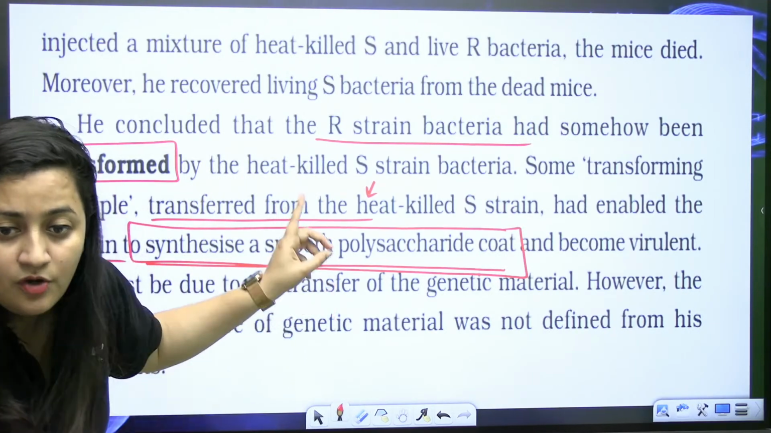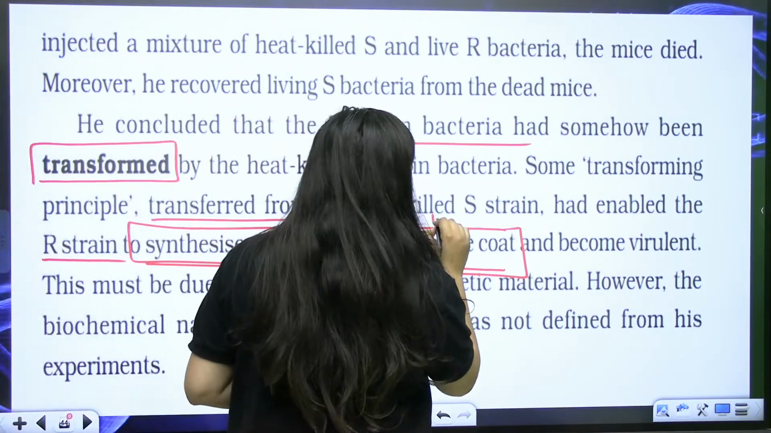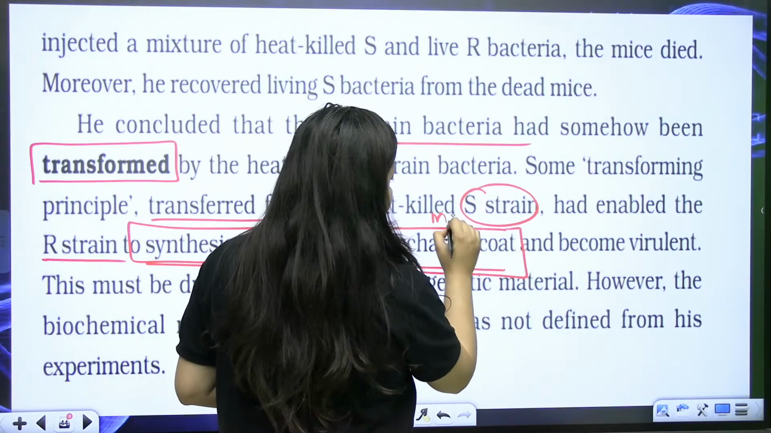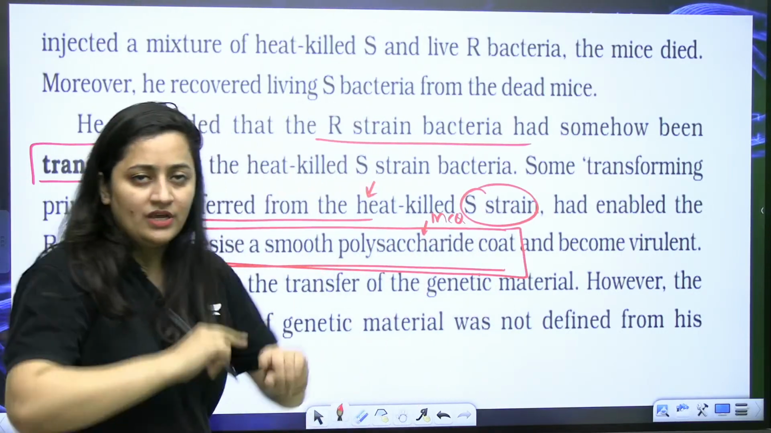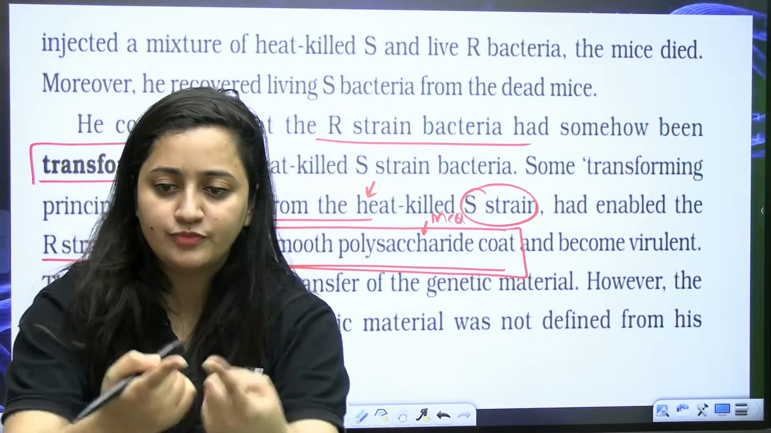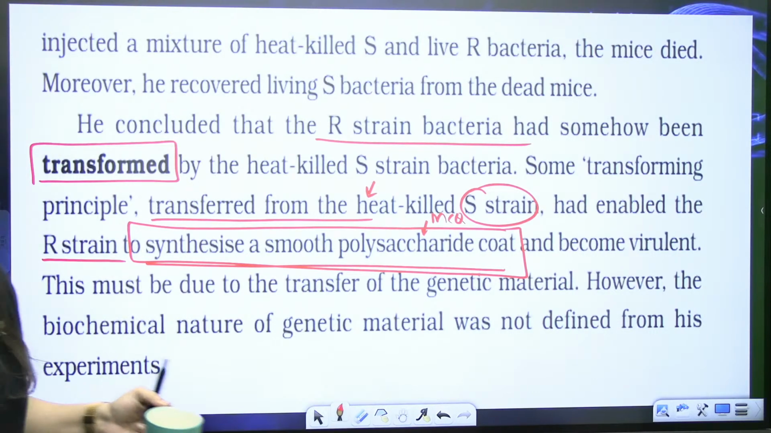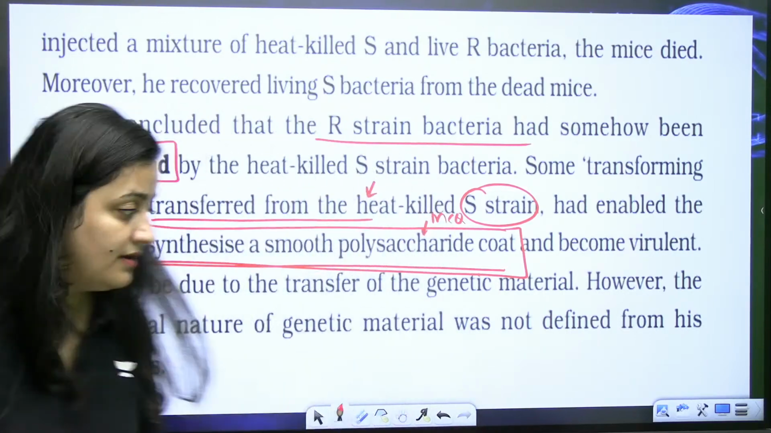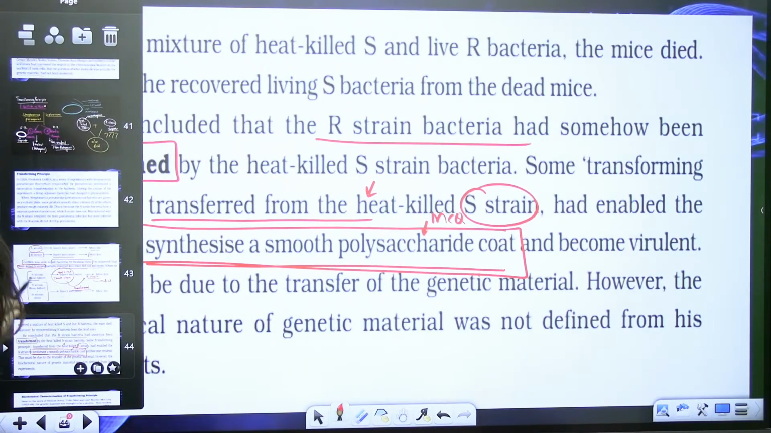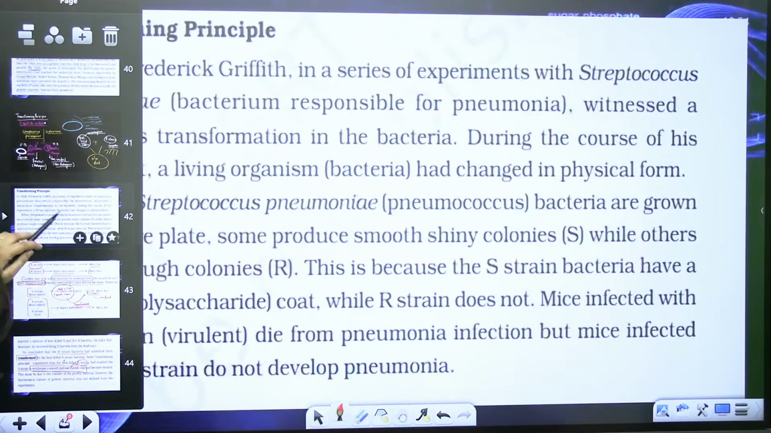So bache, a question can also come from this part: what is making this S strain virulent? It is that polysaccharide coat. It is that outermost capsule. Is that clear, bache? Sangeeta, is that clear? Yes. Okay, so it is a very easy experiment, isn't it?